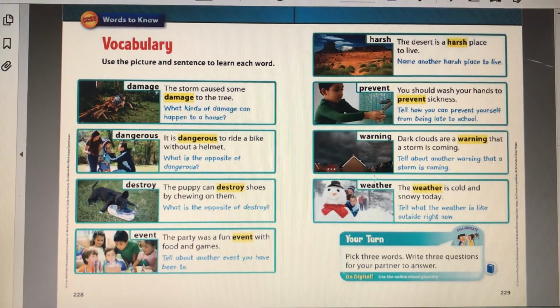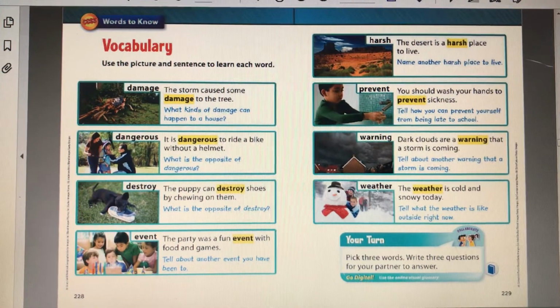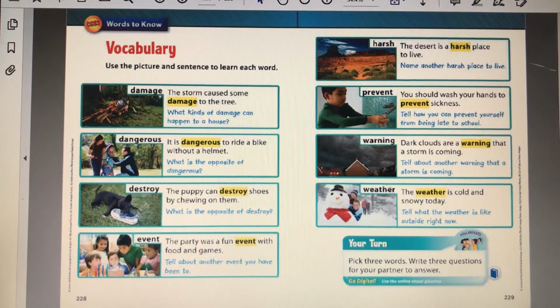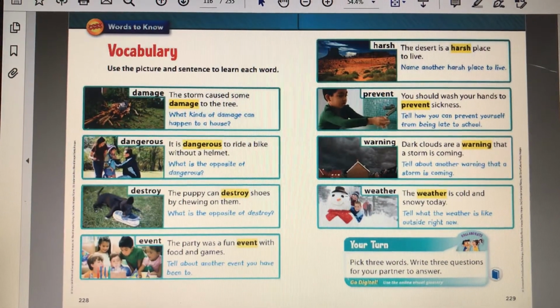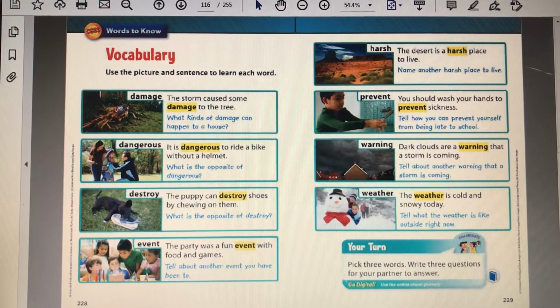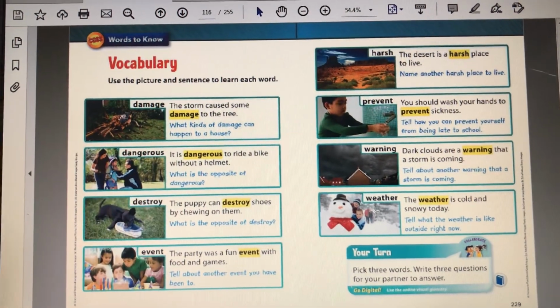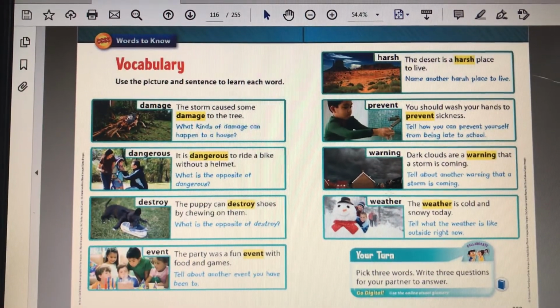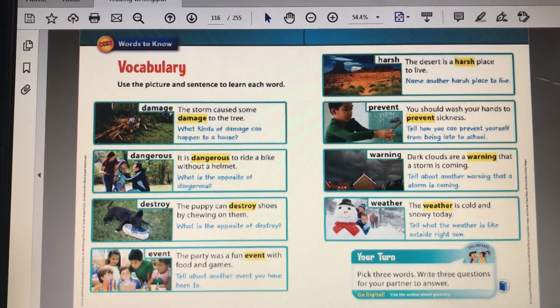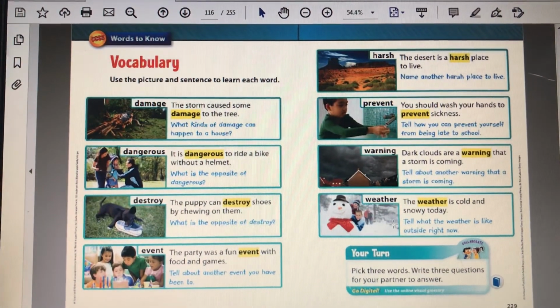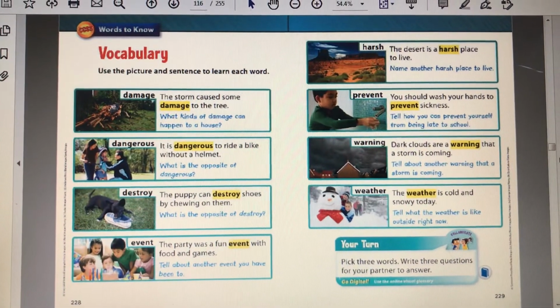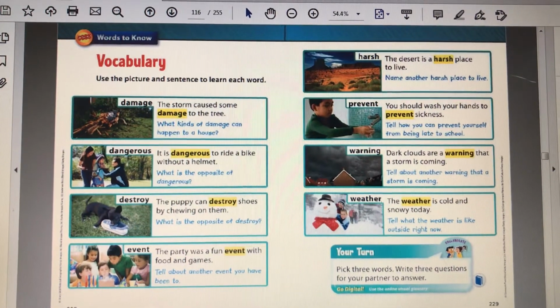So the weather is the climate. How is the climate outside? Each season has a different type of weather. So in the fall, we have like a cool, not too hot, not too cool kind of weather. In the winter, we have very cold weather. In the spring also, it's kind of warm. It's warmer than it is cold. And in the summer, we have very hot weather.